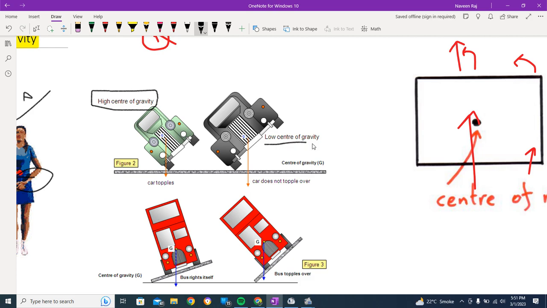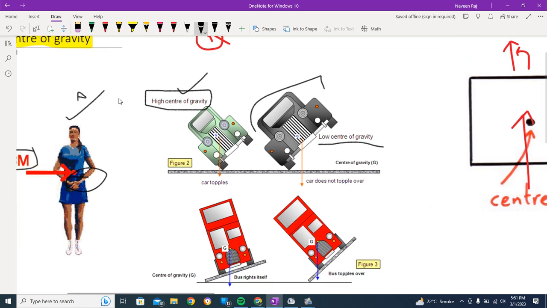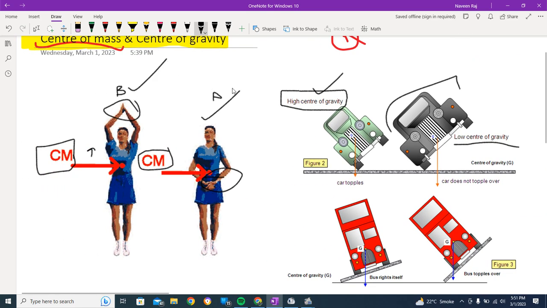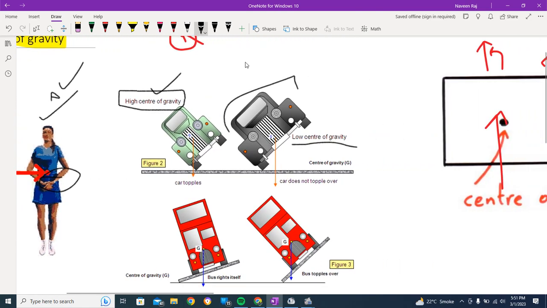Here the surface area is more and the center of gravity is low, while here we have a high center of gravity. The reason is the shape and the movement, as in the case of the hands. Maybe of these two, one would be more stable and one less. Same is the case over here.